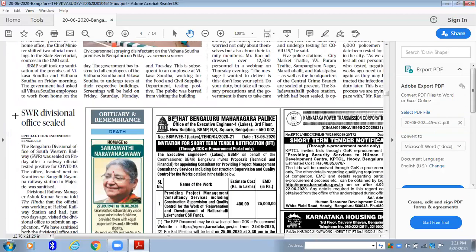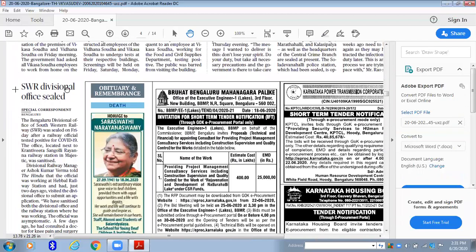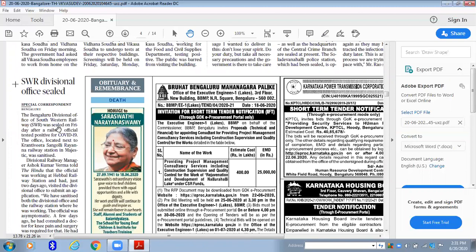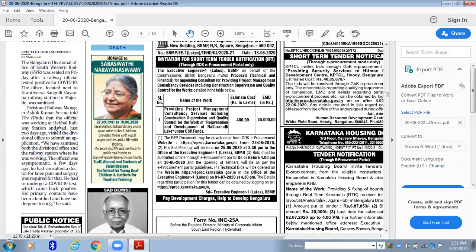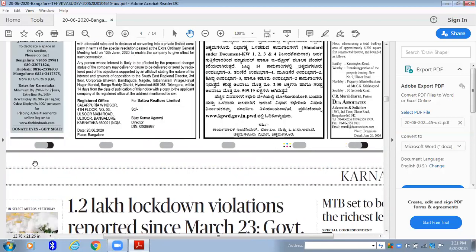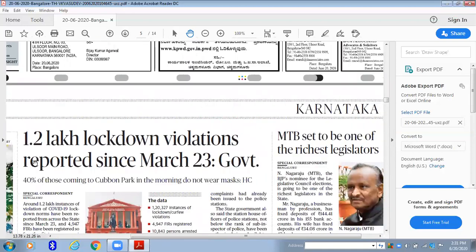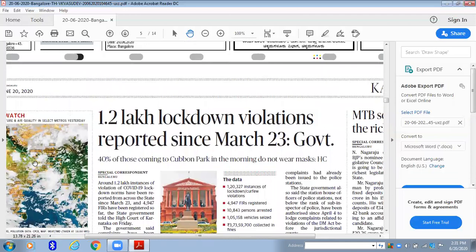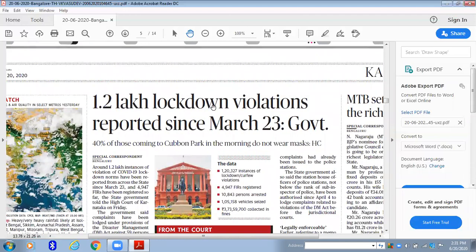Simple. This is the way of reading a newspaper. First thing, see the heading. If it has any keywords as in your syllabus, note it. If not, then step two: skim through the lines of all articles quickly, and if there are any keywords that would be useful for your mains, take note of it, or else just straight away skip it. Like this, you can read the entire newspaper in no time, provided you also cover the important exam points. Now again, 1.2 lakh lockdown violations reported since March 23, government.